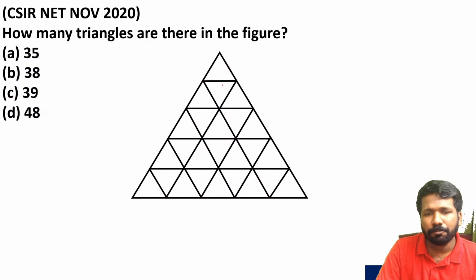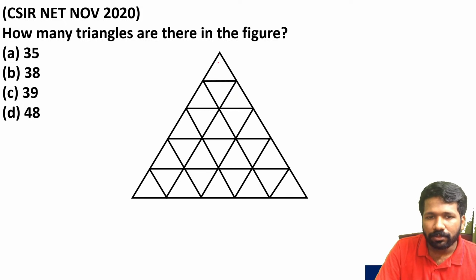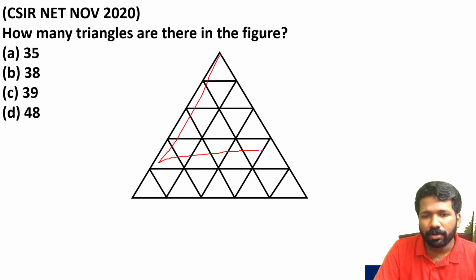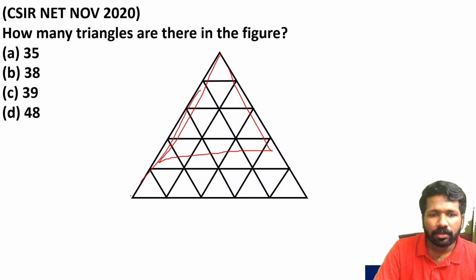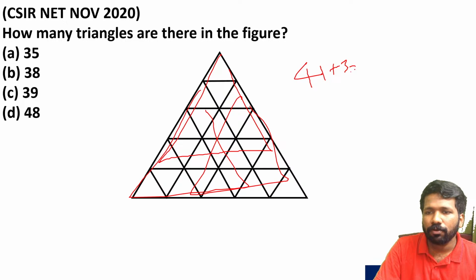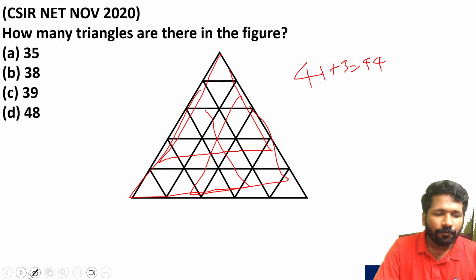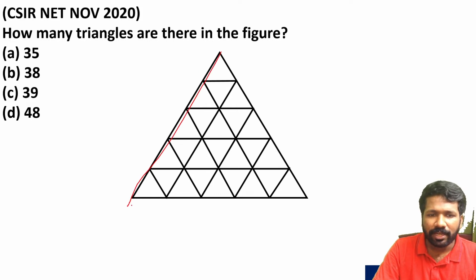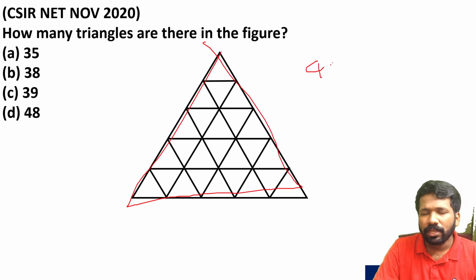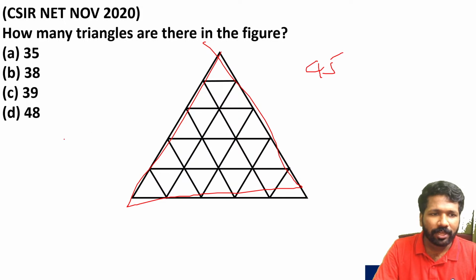But let's reach 48 itself. How? Now 3-row involved we have counted. 4-row involved, 1, 2, 3. So 41 plus 3, 44. Now the 5-row involved, the biggest triangle, that is 45. Still it is 45 only, na? It should be 48, na?